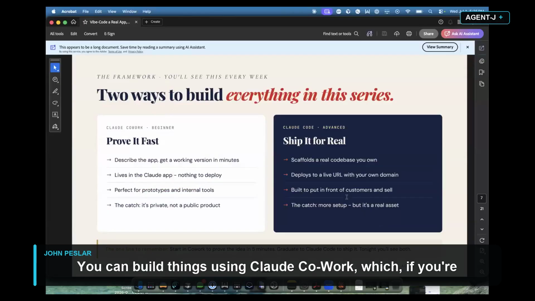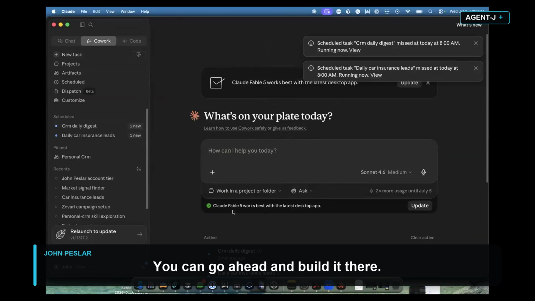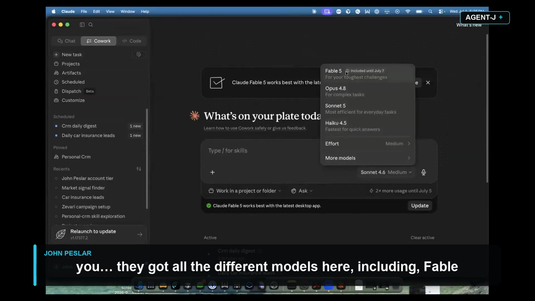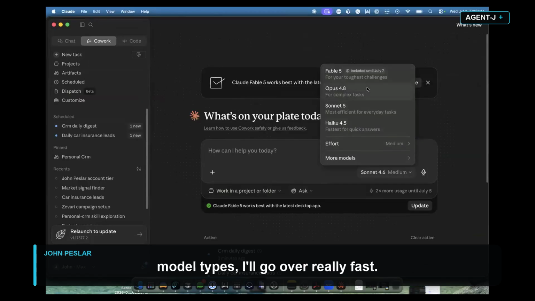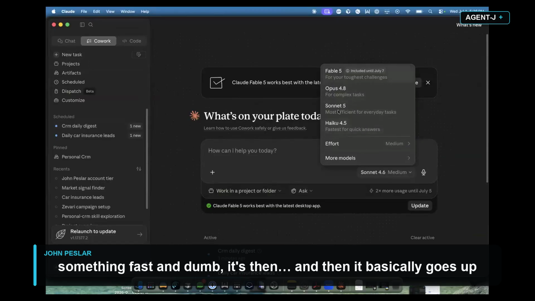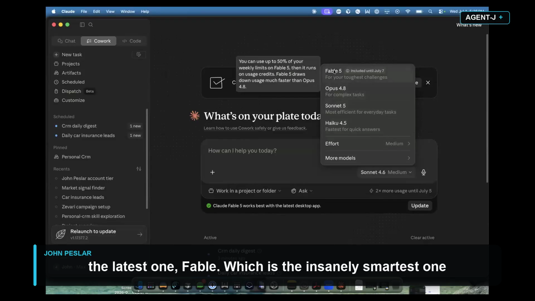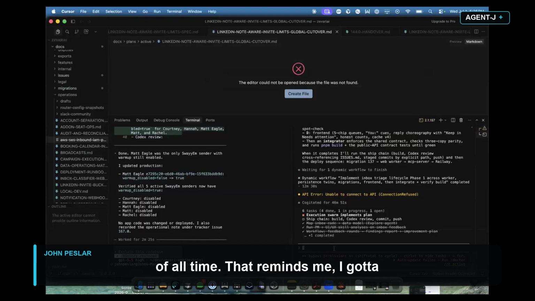You can build things using Claude Cowork, which, if you're new to everything, this is Cowork here. You can go ahead and build it there. They got all the different models here, including Fable 5 and Opus. And if you don't know the different model types, I'll go over them really fast. Haiku is the fastest but dumbest model. So if you need something fast and dumb, it's that, and then it basically goes up in intelligence and goes down in speed all the way up to the latest one, Fable, which is the insanely smartest one of all time.